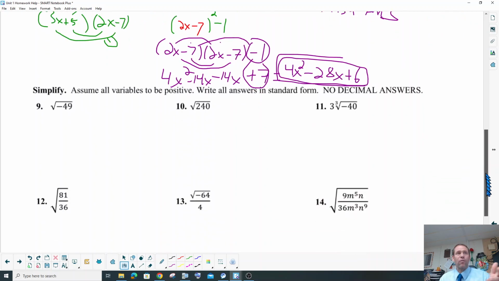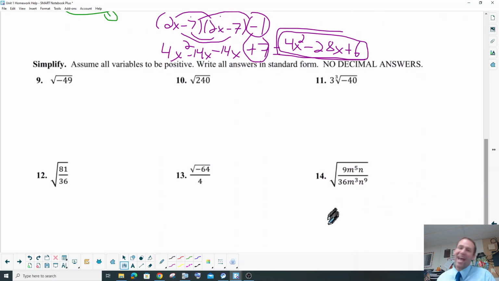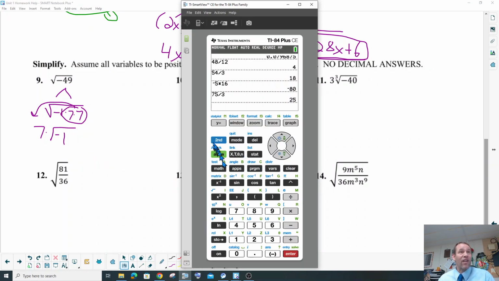Okay, so what we learned in 1.4 was actually radicals. And what you have to do with radicals is you have to factor tree them. So what does 49 factor into? It factors into 7 times 7. So we have a negative 1, technically, times 49, which is still negative 49. And whenever you have a pair of 7s, then one of them can come out. And so now we have 7 times radical negative 1. But technically, the square root of negative 1 is undefined.